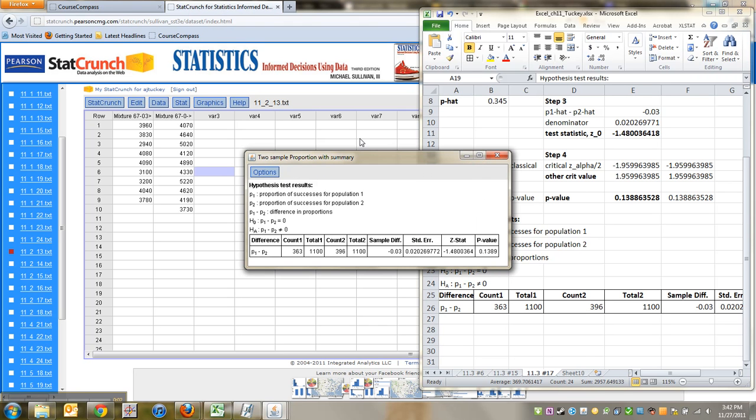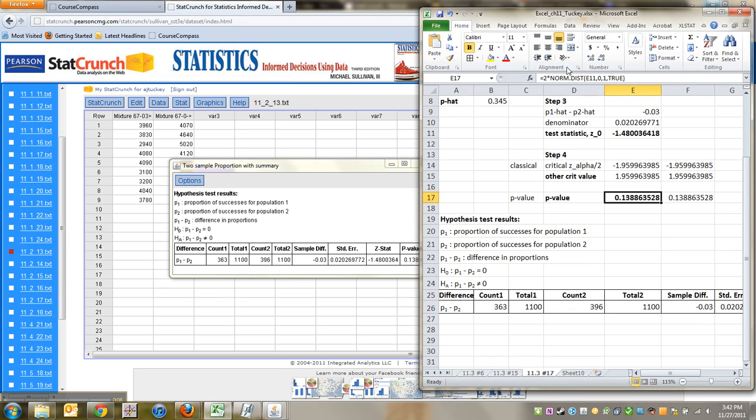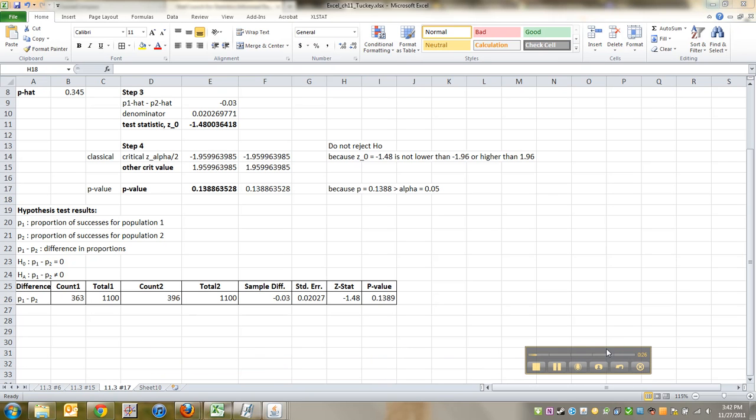Okay, before we walk away from this two-tailed test, let's just make sure everybody gets what happened. I screwed up slightly in the last video. You've got to make sure that to get your p-value, you multiply by 2. In this particular problem, it actually didn't affect our answer. We still did not reject, but it's because our p-value is actually twice as big as I had it. It's 0.1388. Because norm dist only finds one tail, so you have to multiply it by 2 to find the 2 tails. And of course, StatCrunch just knows that and automatically figures it out, because StatCrunch is awesome.